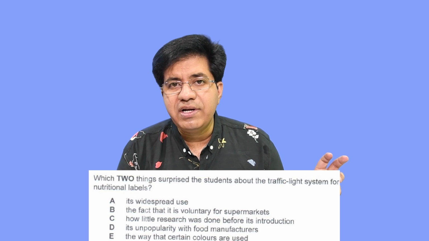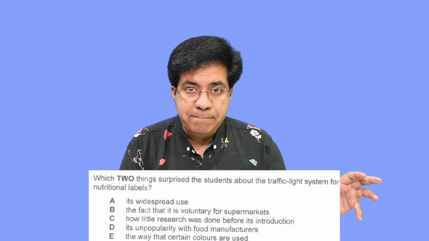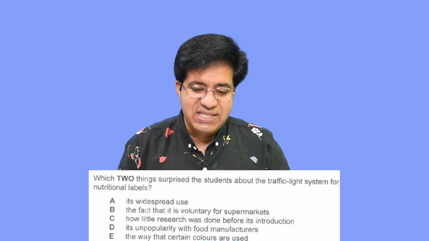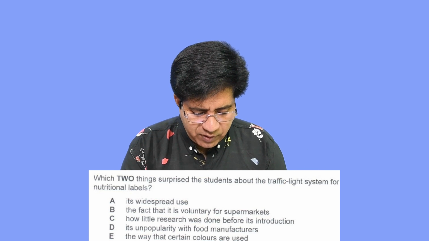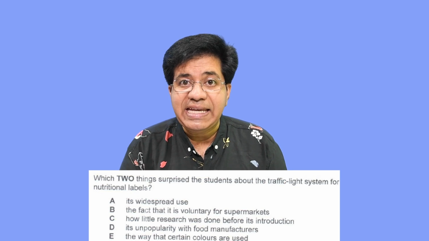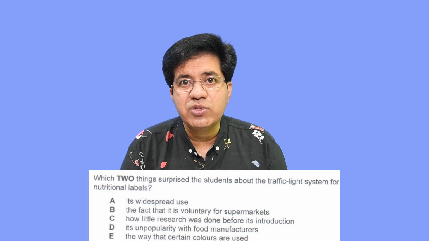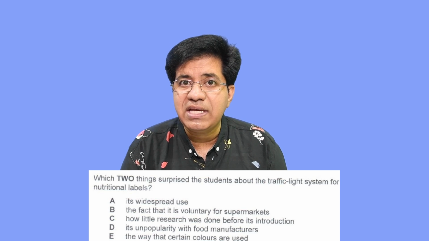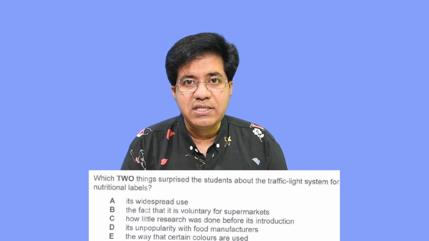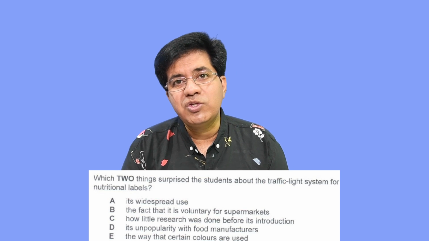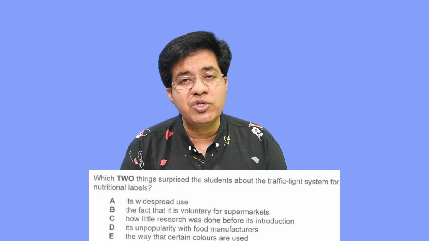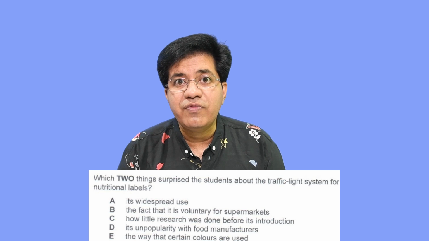In the audio they will discuss the traffic light system for the nutritional labels of the food. So 2 things were surprising about that. A, its widespread use. If they say it is not used universally, or it is only used in limited countries, limited places, then A is not the right answer. But if they say it has global use, it is used all over the world, then A is the right answer. And they say, you will be surprised to know that this is universal.